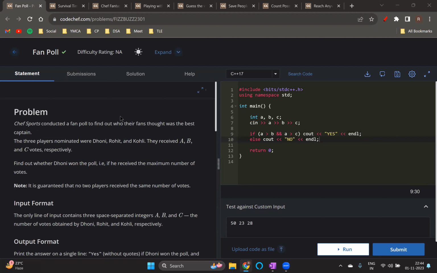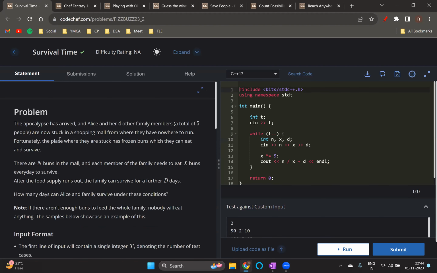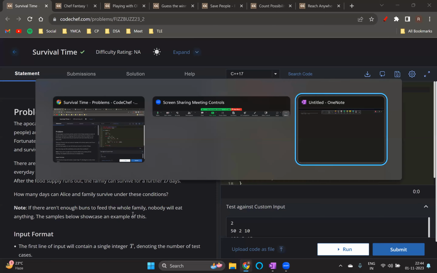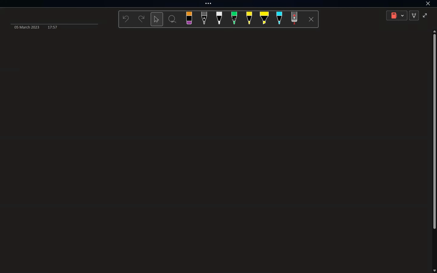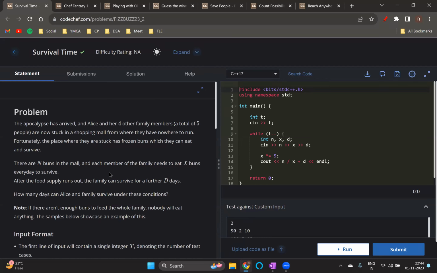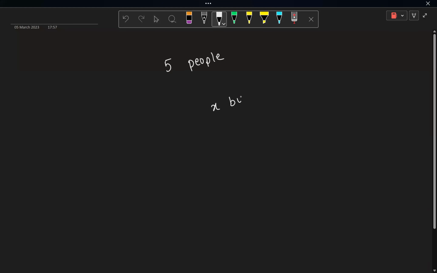Okay, so let's move on to the next problem. Survival Time. In this problem, we have been told that there is a family of five people. Everyone needs X buns every day.